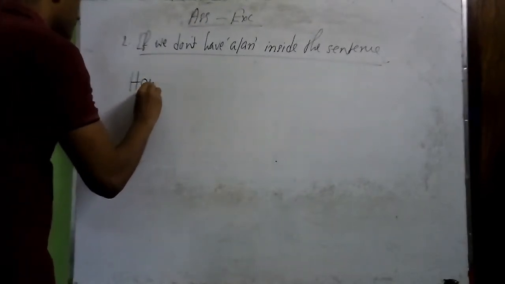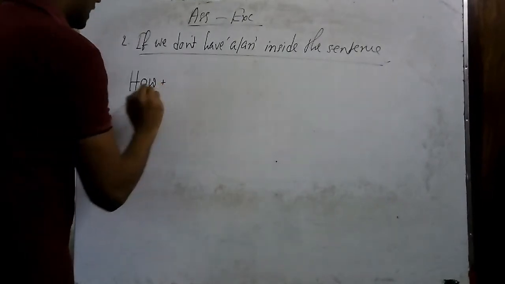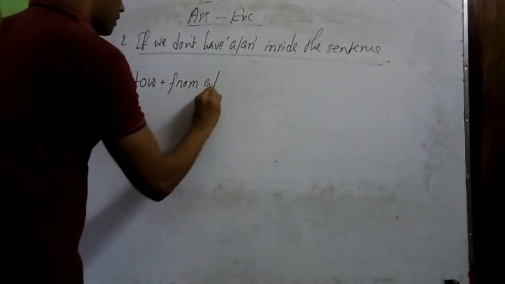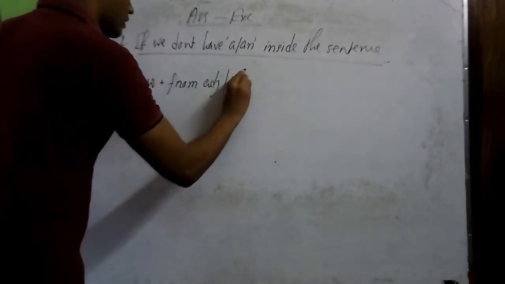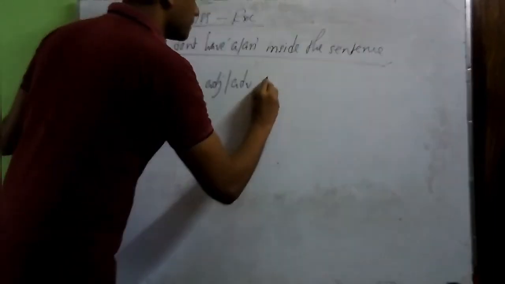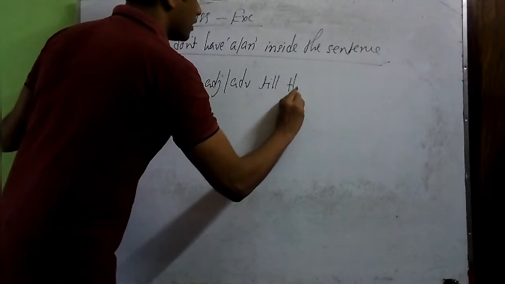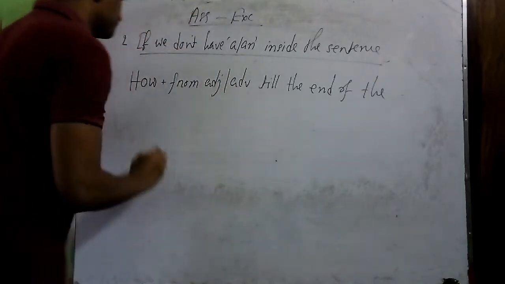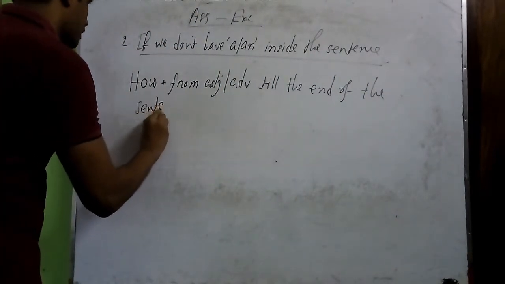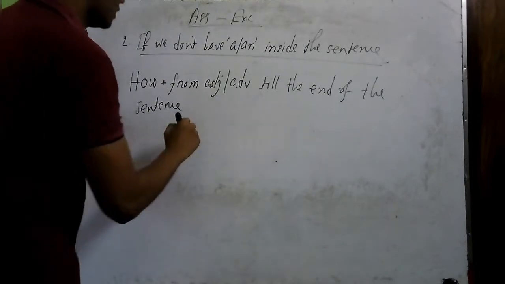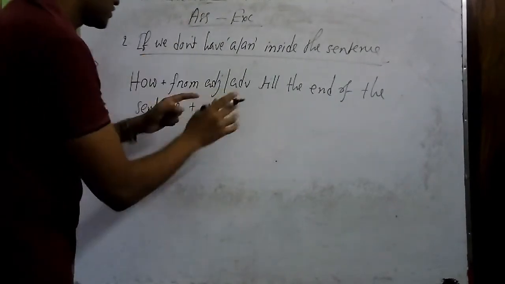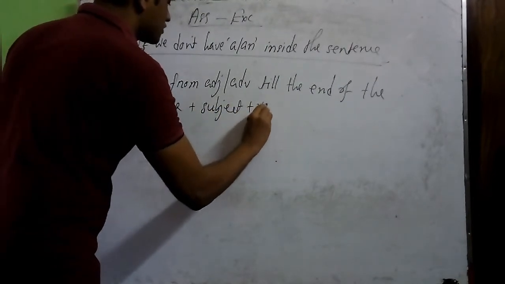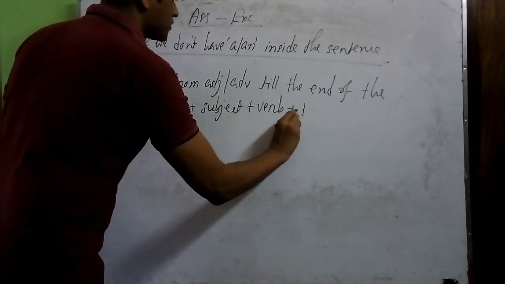We'll have to take how plus from adjective or adverb till the end of the sentence, then plus subject plus verb, then the exclamatory sign.